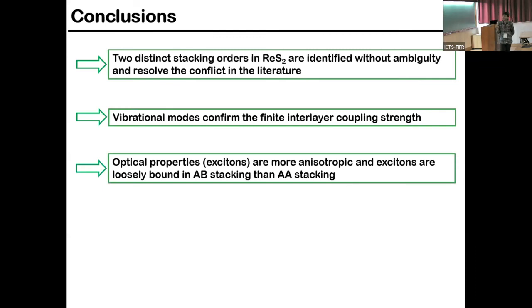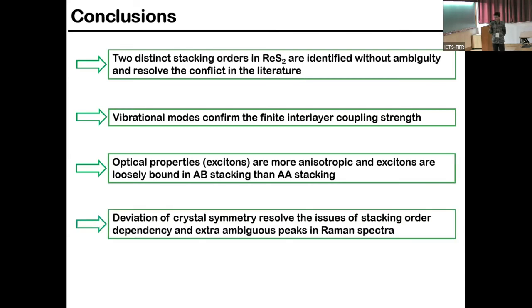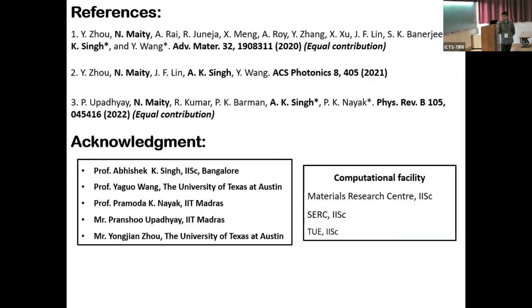Then we have also concluded that for the case of AB stacking, the excitons are more delocalized, and there is faster recombination in AB stacking. And lastly, we have discussed the origin of extra Raman modes in multi-layer ReS2. Due to shortage of time, I have only covered a few of my key results, so interested people can visit this paper.